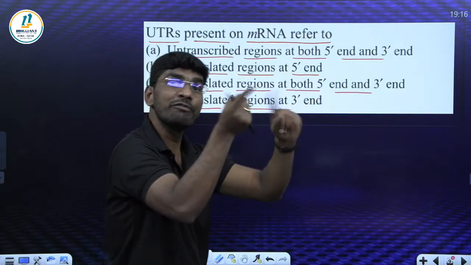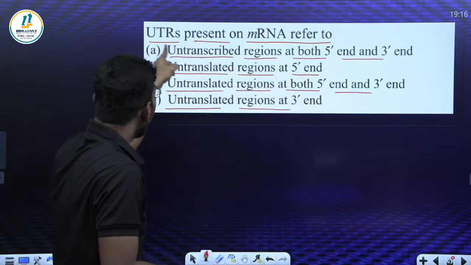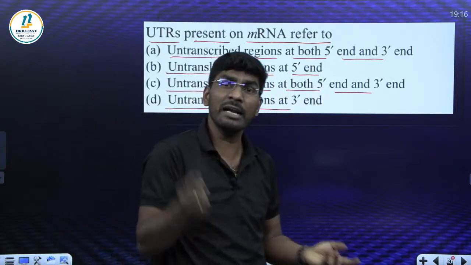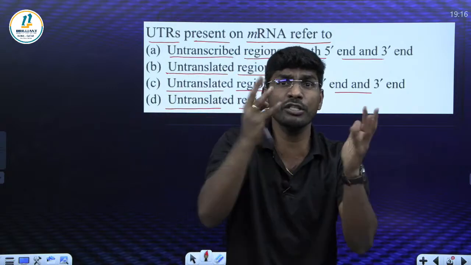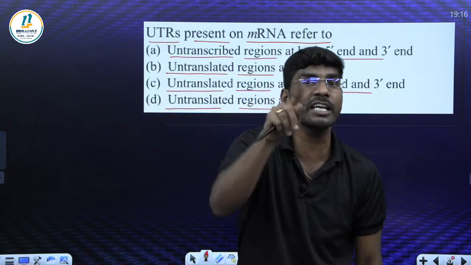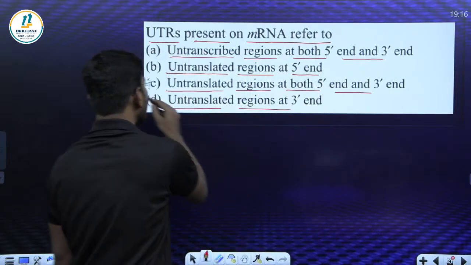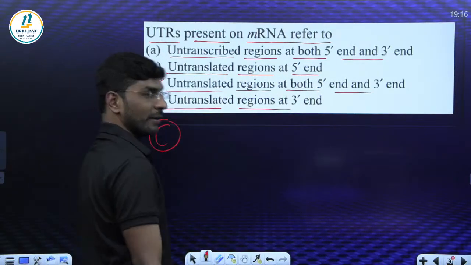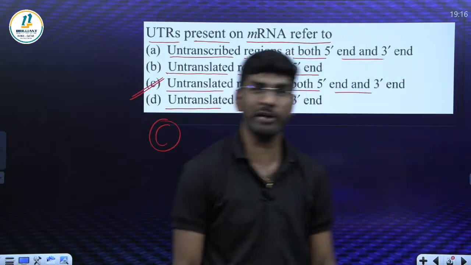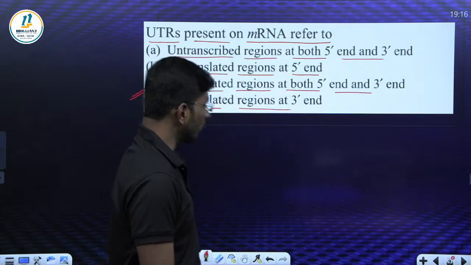So look at the first option. Untranscribed region is given. What is this untranscribed region? It is the untranslated region, right? It is because it does not undergo the translation process. So the answer is C, not A. Don't get confused, my dear students. The answer is C. Am I clear? Right, almost all. Very good. Absolutely correct. Next question.